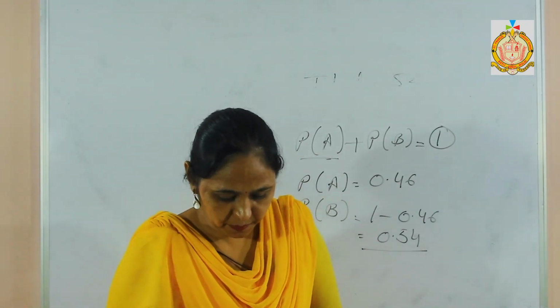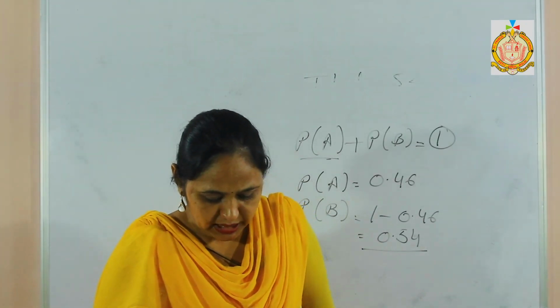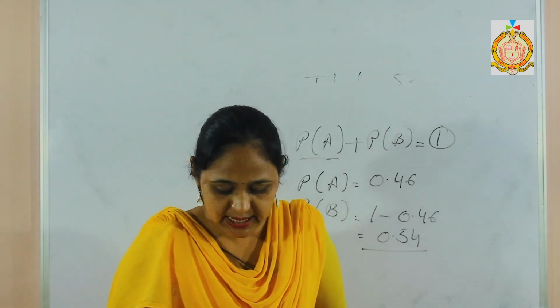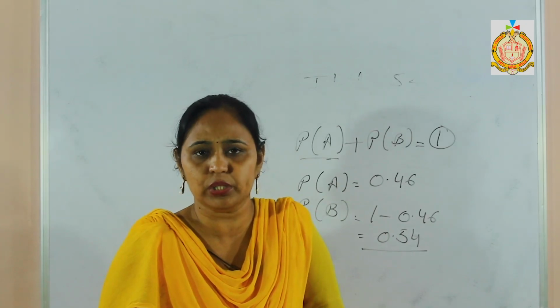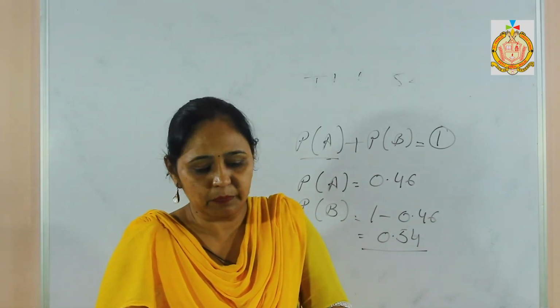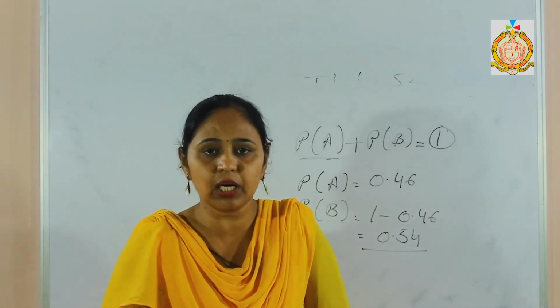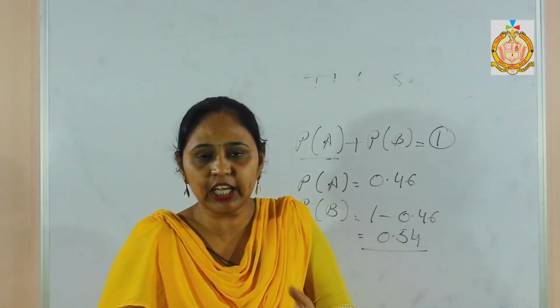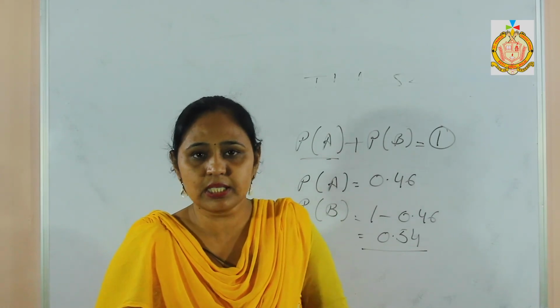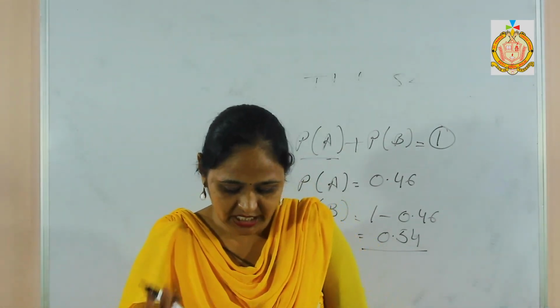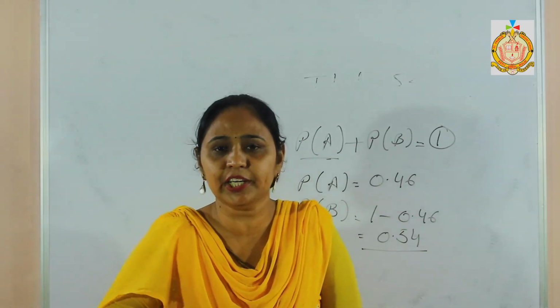In the next terms, there is a sum number 13. A bag contains 6 identical balls. That means the same balls. We can't identify them by taking them. Colors are there, but without seeing them we can't identify which color they have. They have the same size and we can't identify.